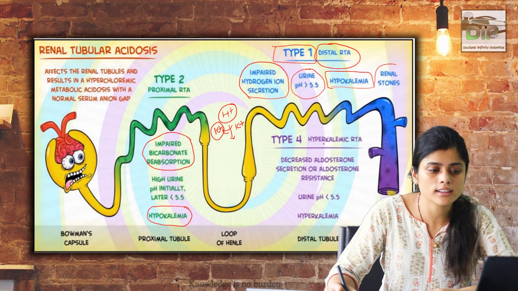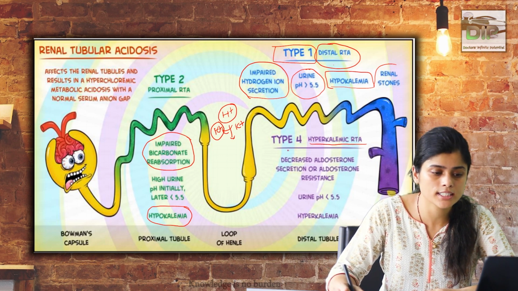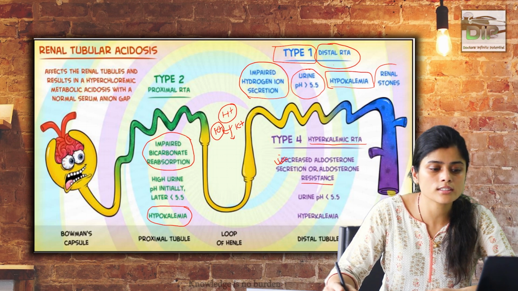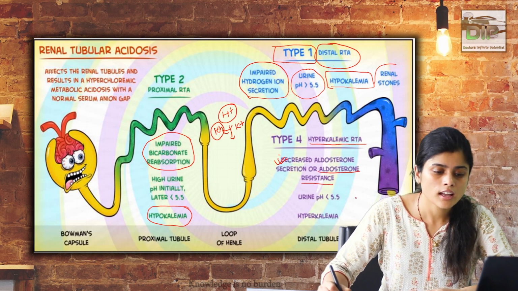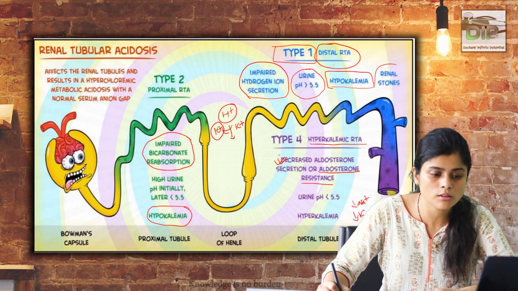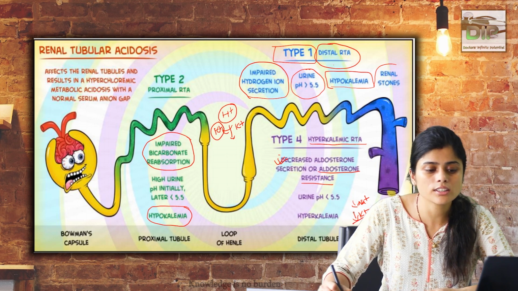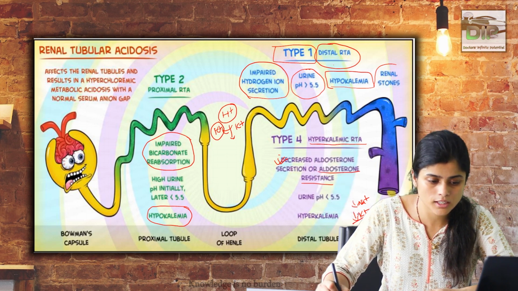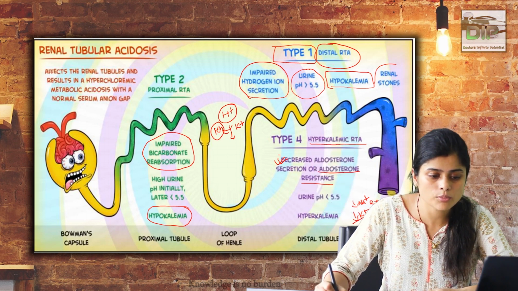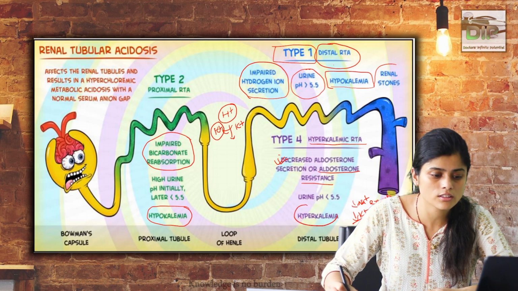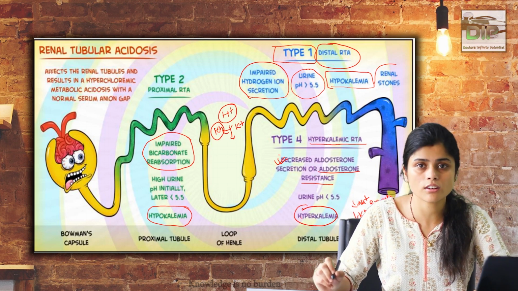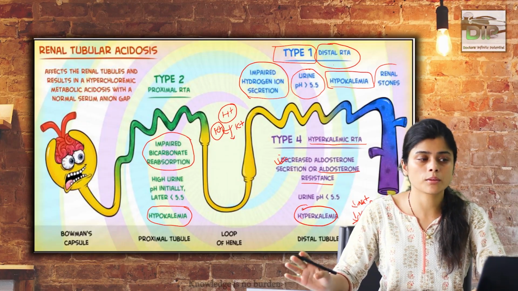Then comes the last one, type 4, which is the hyperkalemic RTA, mainly because of decreased aldosterone or aldosterone resistance in the kidney. In this case, there is a decrease in sodium reabsorption and a decrease in potassium excretion. Since the potassium excretion is decreased, there is the condition known as hyperkalemia in type 4 hyperkalemic RTA.